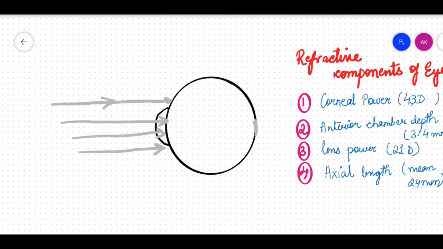And that refractive arrangement is nothing but our cornea. Then we have the lens, the space between the two, which is the anterior chamber. And then from the lens, we reach finally the retina, traveling through the vitreous humor or the vitreous.